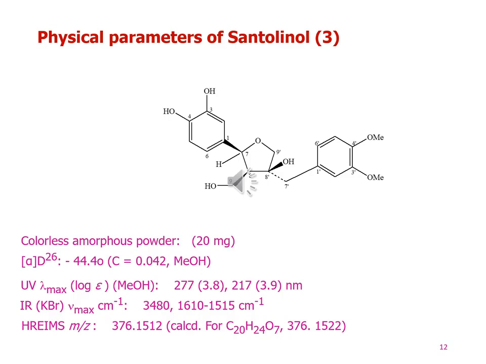The HR-EIMS confirms the molecular mass, that is 376.1512, which confirms the molecular formula, that is C20H24O7. So in the next slide we will discuss the proton NMR, C-13 NMR, HMBC, and HMQC to confirm the structure of the Santolinol molecule.